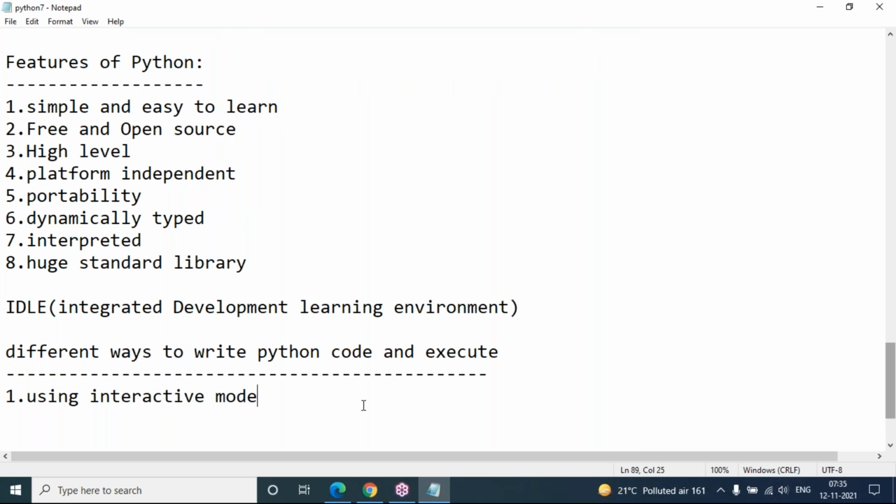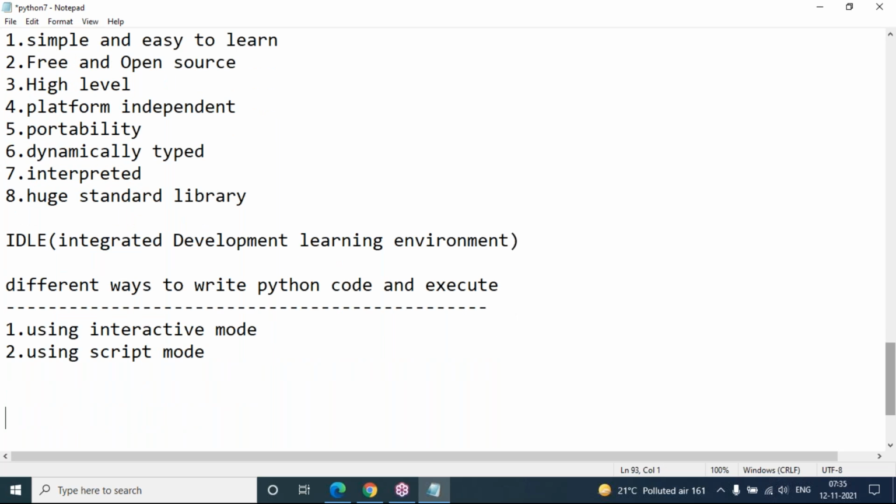This is option number one, how to write a Python script. The next option is using script mode. Using script mode means what? As a Python programmer, you must write your complete Python script. Yes, we have to write a complete script.